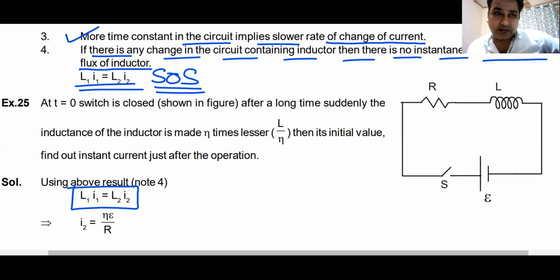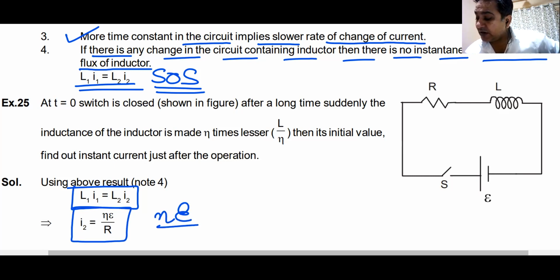Initial inductance is L. Current is E by R, steady state current. Final inductance becomes L divided by eta, multiplied by the instantaneous current I2. So you will get the instantaneous current as eta times E by R. Do we all understand this? Can I have some raised hands that we understand this?